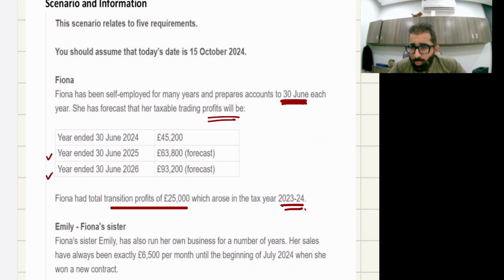If you have taken the classes, you know the story of this transition profit. Why did it arise? Because in the past the basis of assessment for trading income was different. You were assessed on the basis of accounting period, but later on they shifted trading profits to the fiscal year.